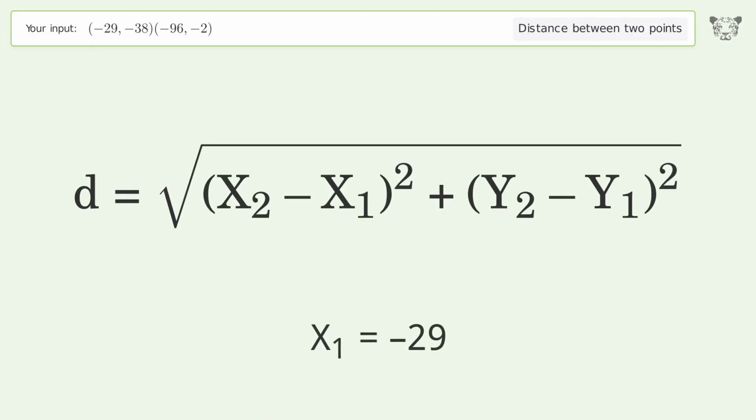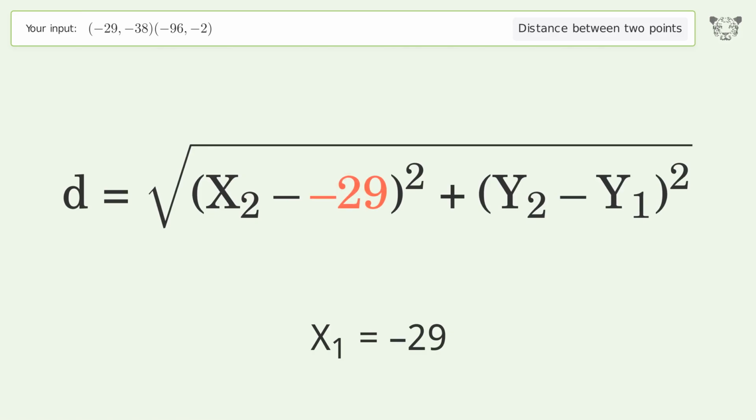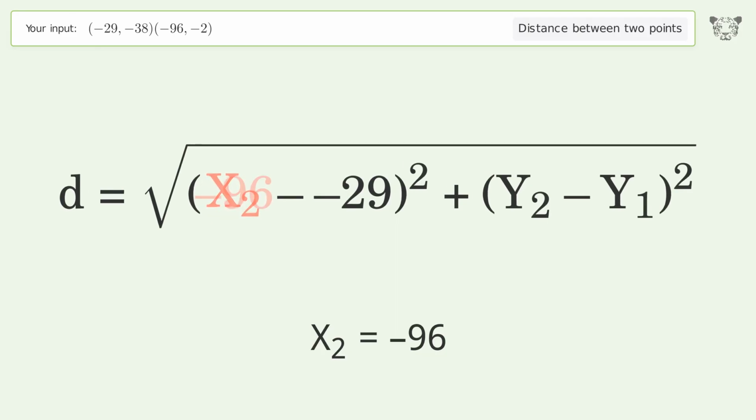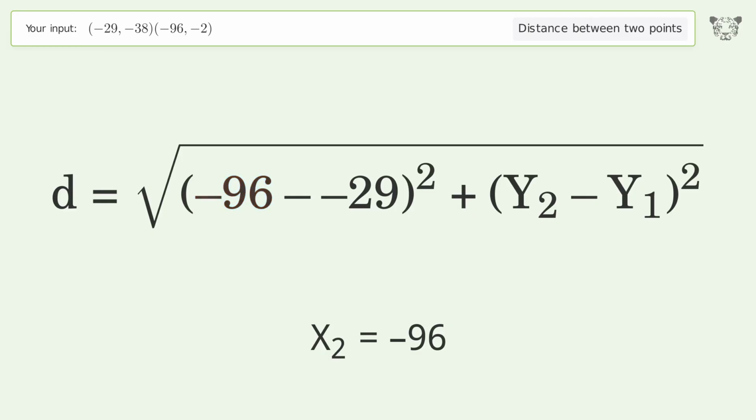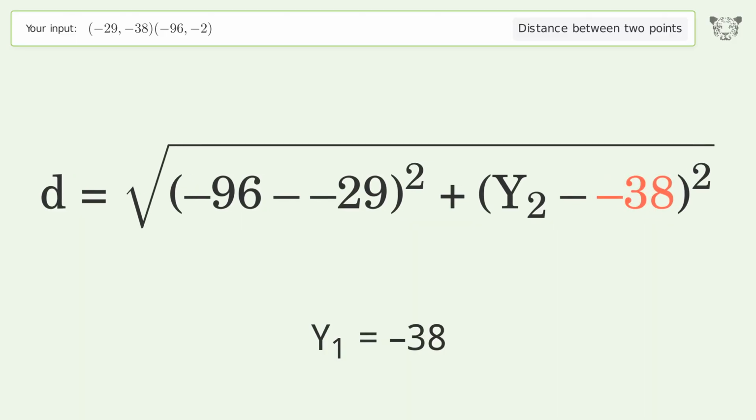x1 equals -29. x2 equals -96. y1 equals -38. y2 equals -2.